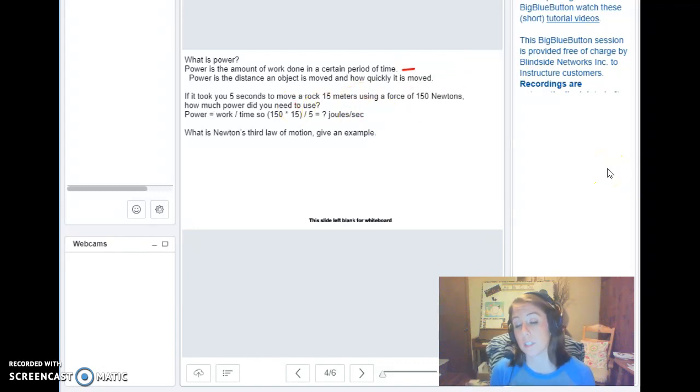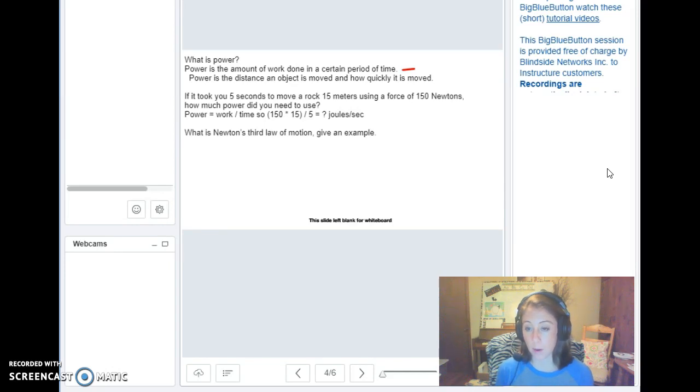So let's just talk about that real quickly. As far as power is concerned, work, somebody can apply more force as far as work is concerned. So two different people can apply two different amounts of force. One can be greater than the other. This applies to power, okay?